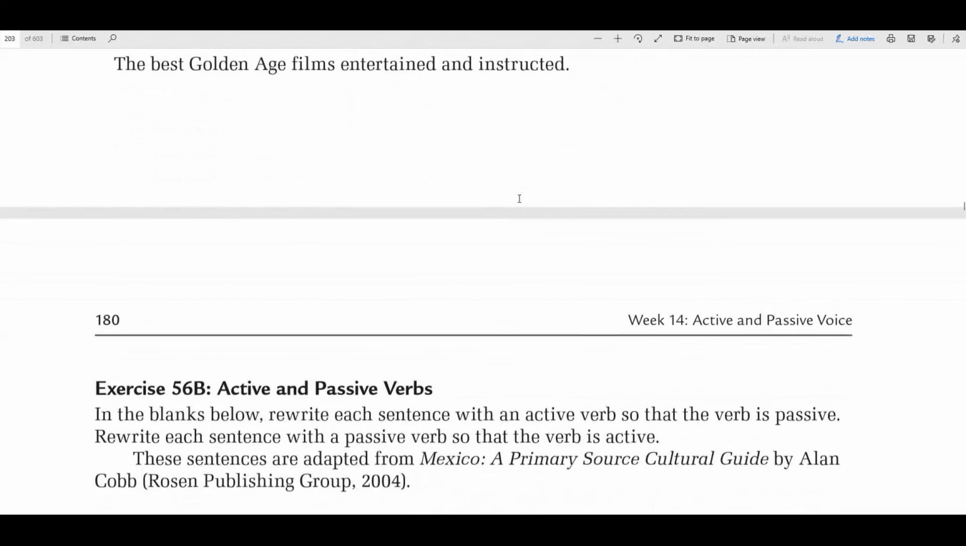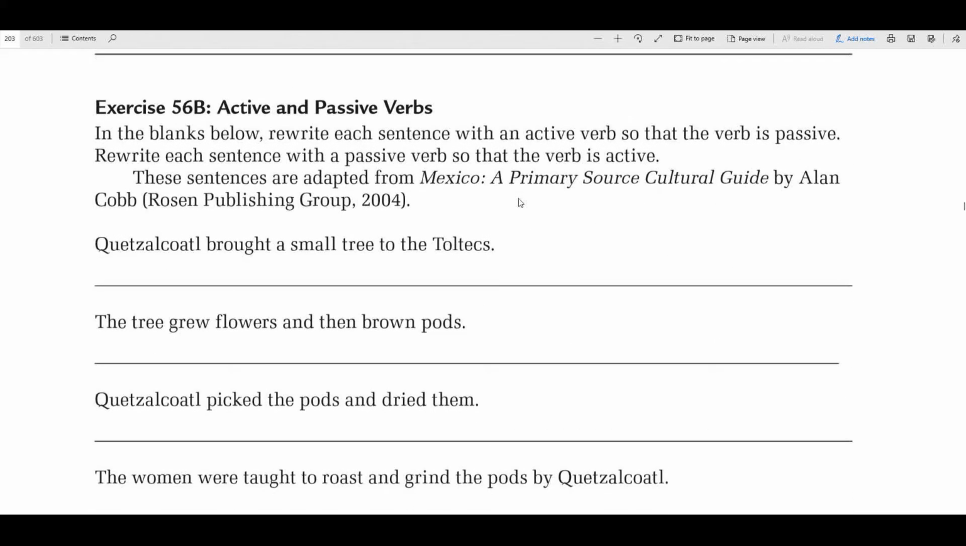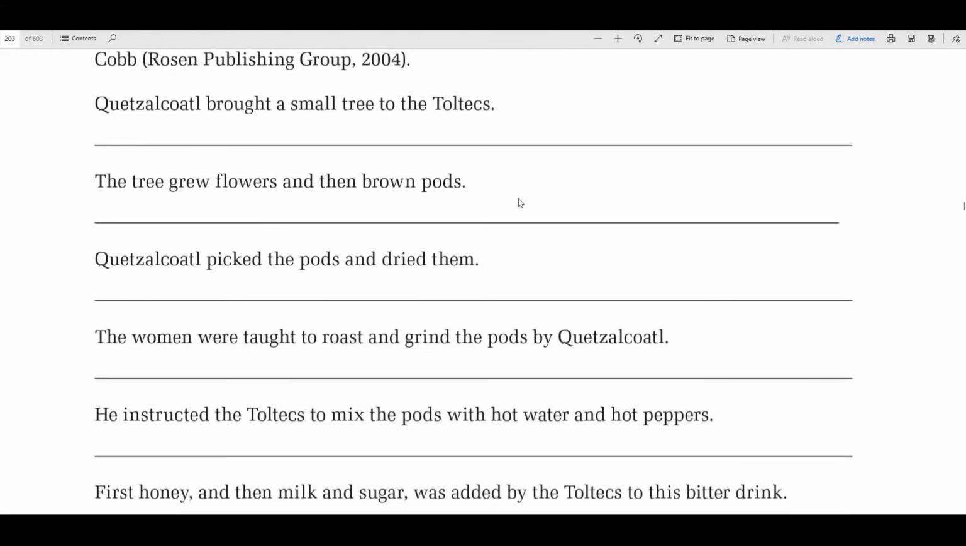Let's move on. Now, we're going to active and passive. In the blanks below, rewrite each sentence with an active verb so that the verb is passive. Or, excuse me, I read that wrong. Rewrite each sentence with a passive verb so that the verb is active. And this one's going to get a little bit tricky.